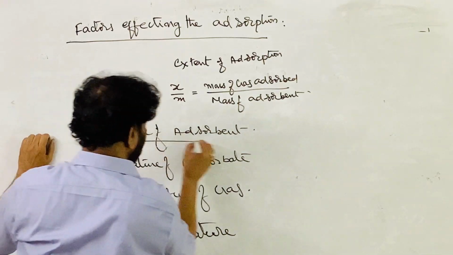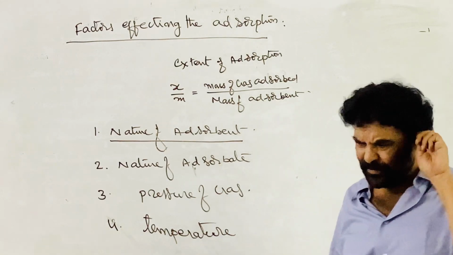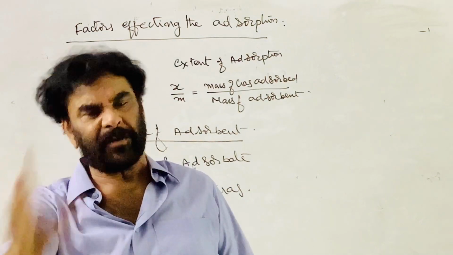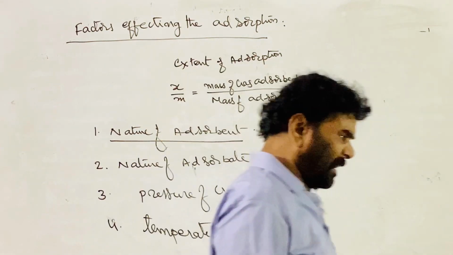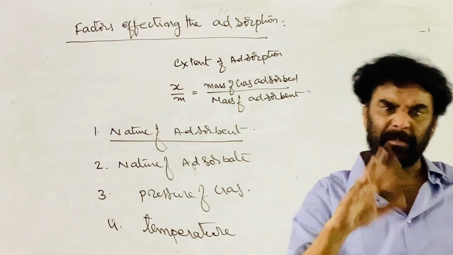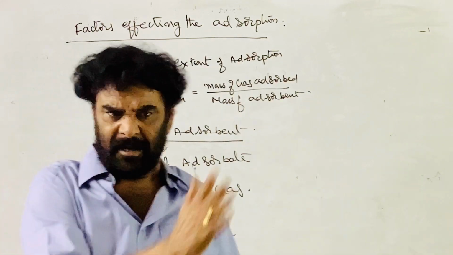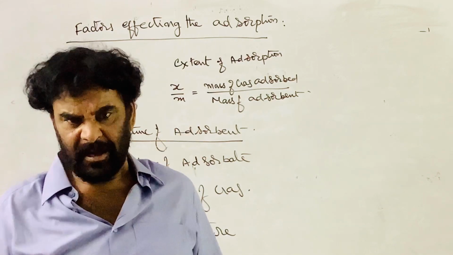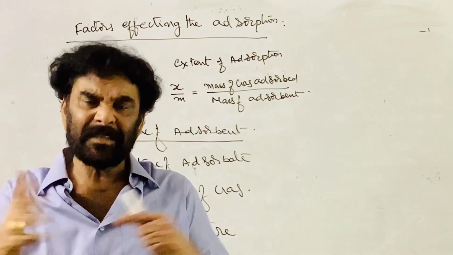First, let me take up the first one, the adsorbent and adsorbate. See, if you come to physical adsorption, it is not specific, I told you. It is possible on all surfaces. And the extent of adsorption depends on the nature of the adsorbent and adsorbate. See, the affinities we can't decide. The affinity between the hydrogen and animal charcoal, the affinity between the hydrogen and the other ones, silica gel or nickel, we cannot tell the difference.